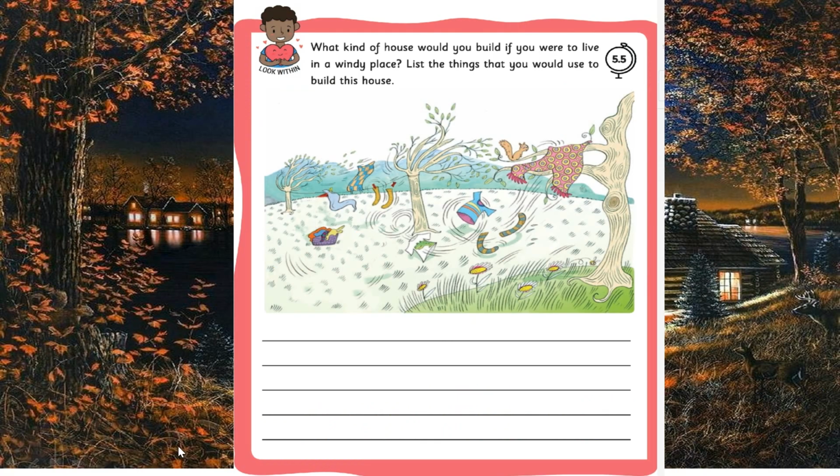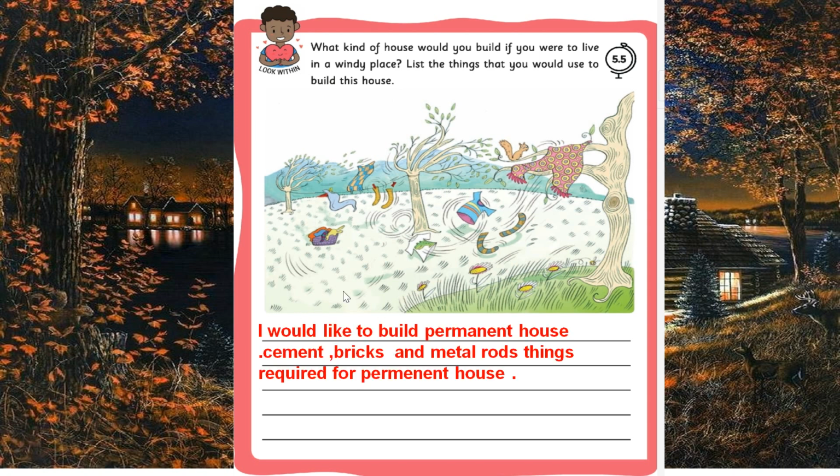Last activity. See, activity 5.5. Take page number 70. What kind of house would you build if you were to live in a windy place? List the things that you would use to build this house. Okay, children, mine has been done for you. I would like to build a permanent house: cement, bricks and metal rod are the things required for the permanent house.